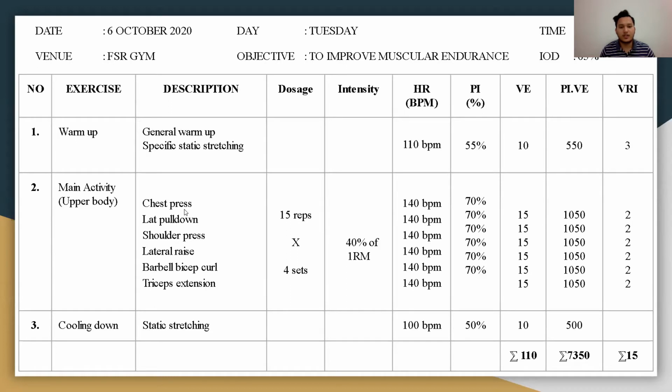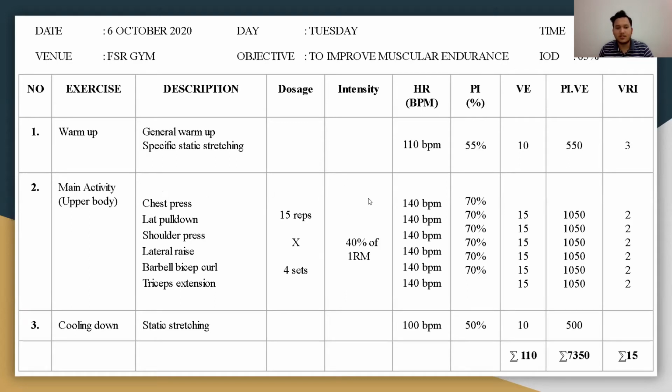The athlete will do the exercise for 15 reps and 4 sets. The intensity of the training is going to be 40% of 1 RM, the heart rate will be 140 BPM, and we get the PI as 70%.